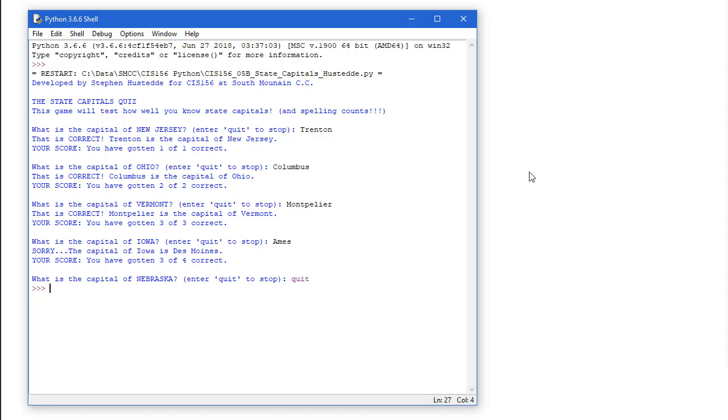We're going to be using a list, a dictionary. We're going to work on functions and returning values from functions. And we'll use the random object in randomly generating the list of states and capitals. And I want to show you how I use Excel in writing some code where I have data that can be represented really well in an Excel spreadsheet, but I want to get that data into something like a list or a tuple or a dictionary for my Python program. So with that, let's jump into Python.